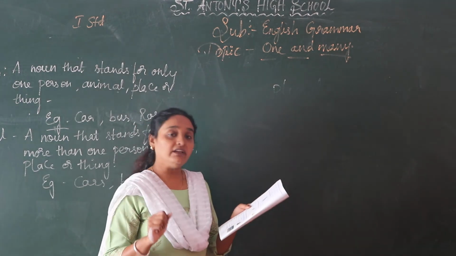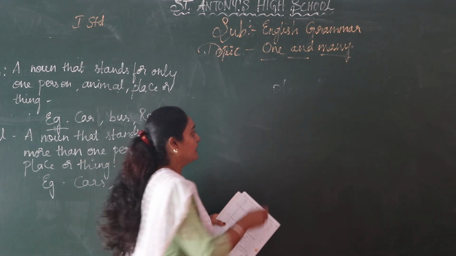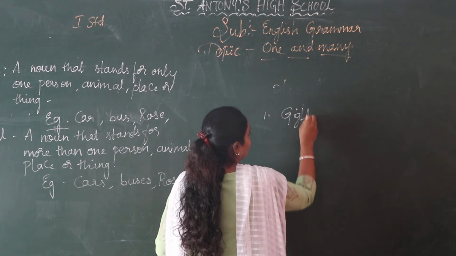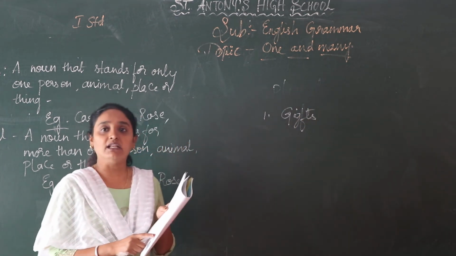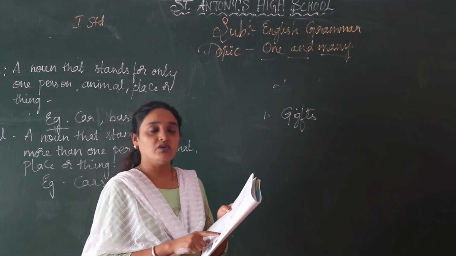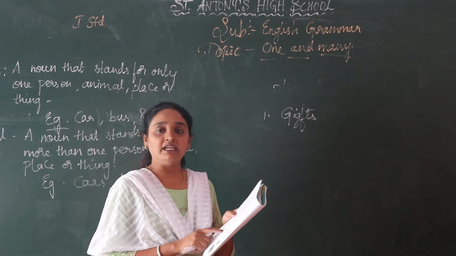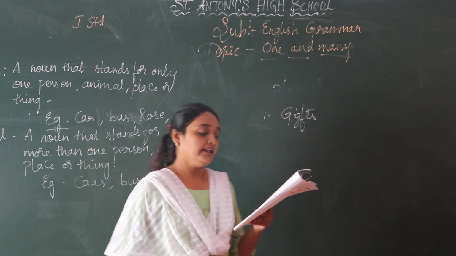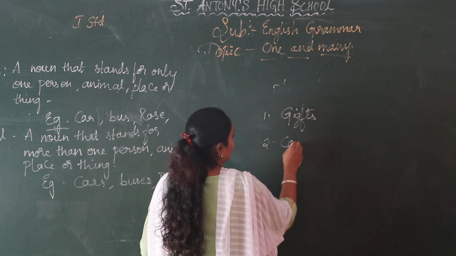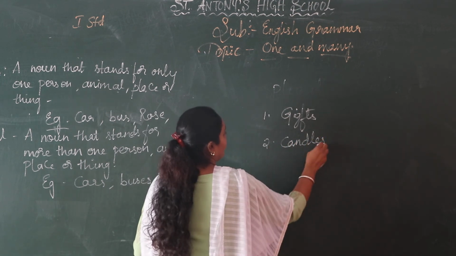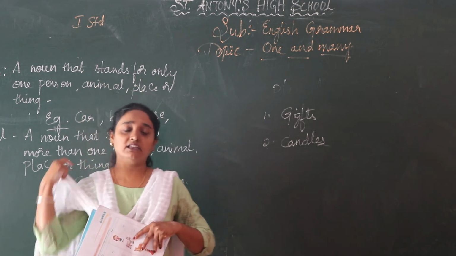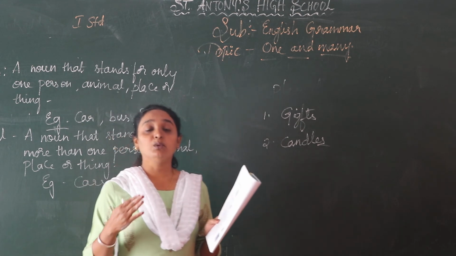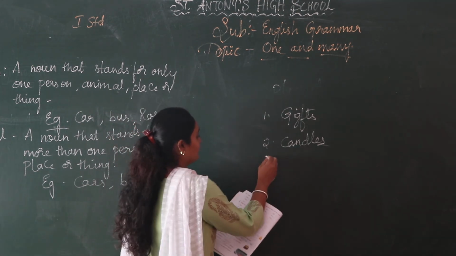The first one, Ravi got many dash on his birthday. So the first one is gifts. G-I-F-T-S, gifts. In the bracket it is only gift. So Ravi got many gifts on his birthday. Next, there were 6 dash on the cake. Candles. So second one, C-A-N-D-L-E-S, candles. The answers are given in singular, so while writing you have to write in plural form. Understood?